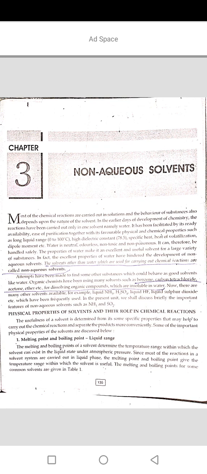The melting and boiling point of a solvent determine the temperature range within which the solvent can exist in the liquid state under atmospheric pressure. Since most of the reactions in a solvent system are carried out in liquid phase, the melting point and boiling point give the temperature range within which the solvent is useful. The melting and boiling points for some common solvents are given in Table 1.